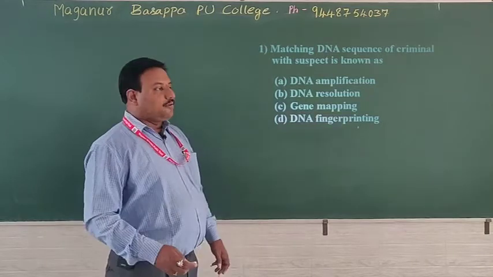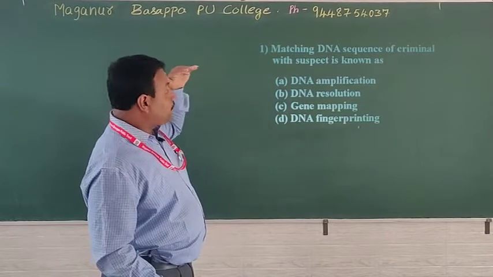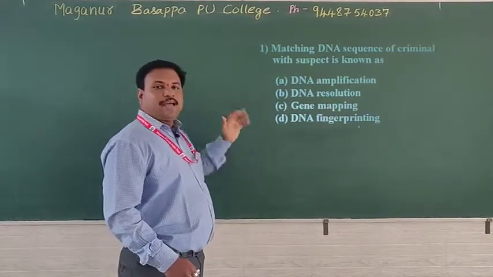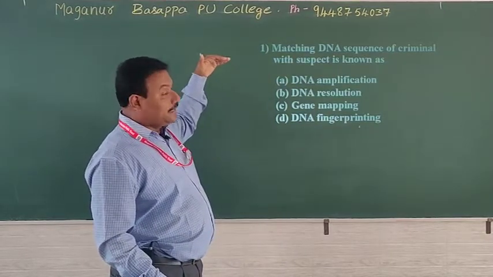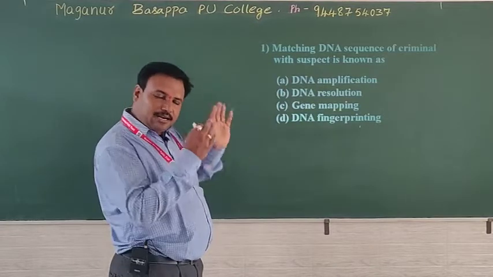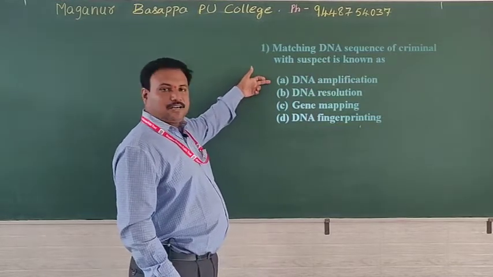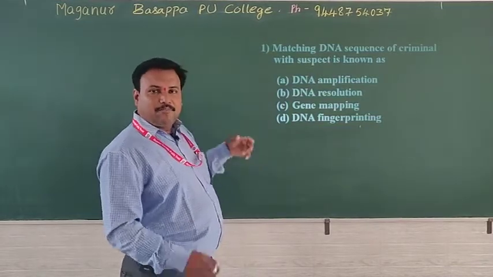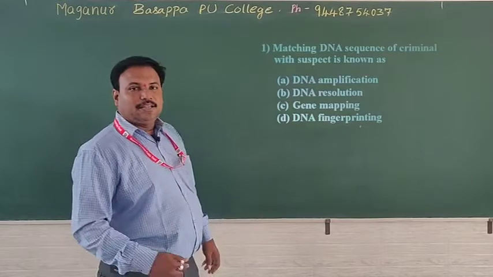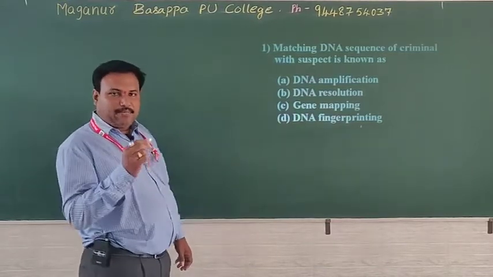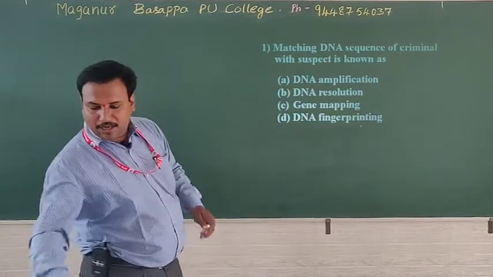Let us start with the questions on DNA fingerprinting. Okay, matching the DNA sequence of a criminal with a suspect is known as. What kind of technique is it? The sample we brought and conducted a test. What kind of test? DNA fingerprinting. Obviously not amplification, because amplification means increasing the size. DNA resolution is not correct. Gene mapping means the exact location of a gene can be identified. So the exact answer is option D.